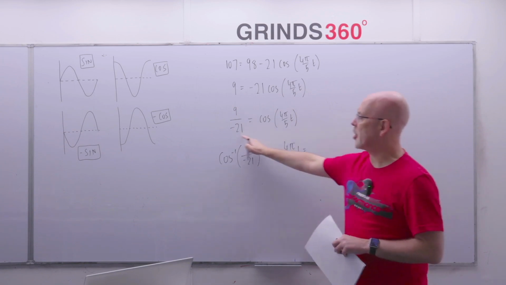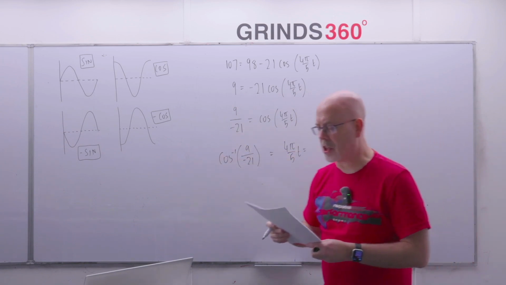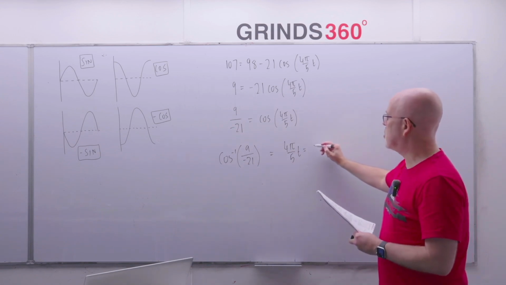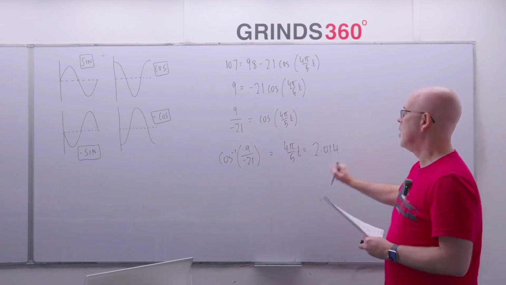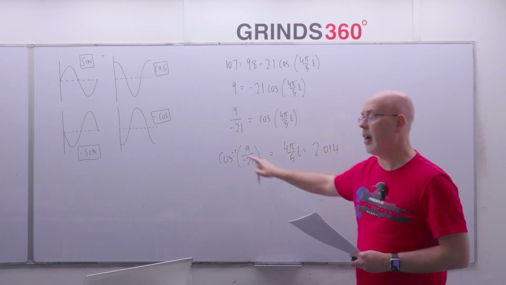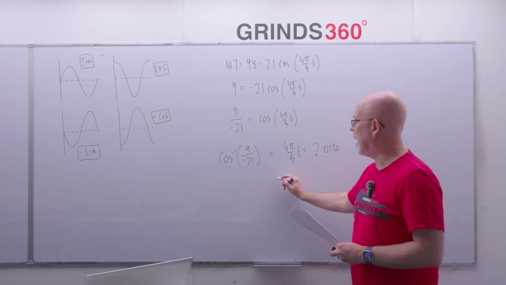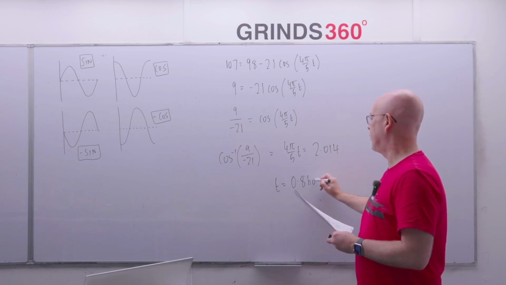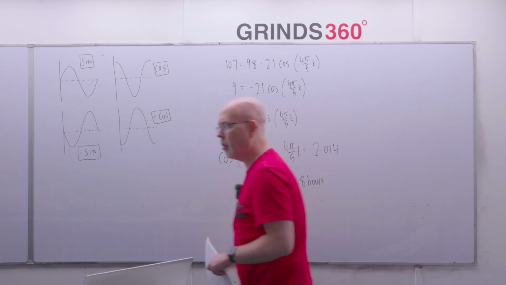Okay, and if you pop that into your calculator, if your calculator is in radian mode, the inverse cosine of 9 over minus 21 or minus 3/7, whichever way you've written that, is about 2.014. So that's popping that into my calculator there, and then divide by 4 pi over 5, and you get that t is equal to about 0.8 hours. Okay, so t is about 0.8 hours.